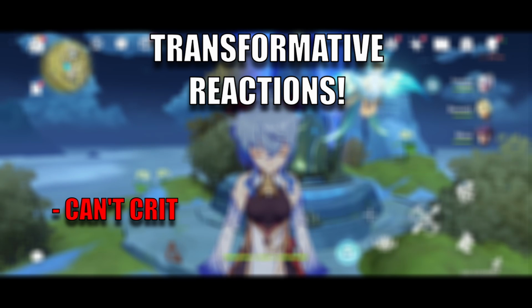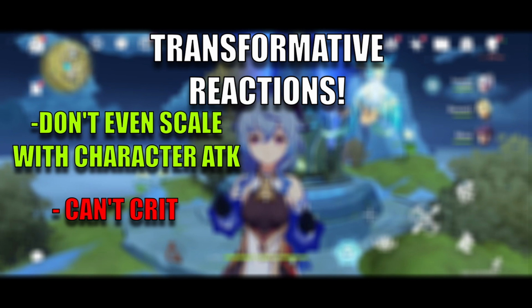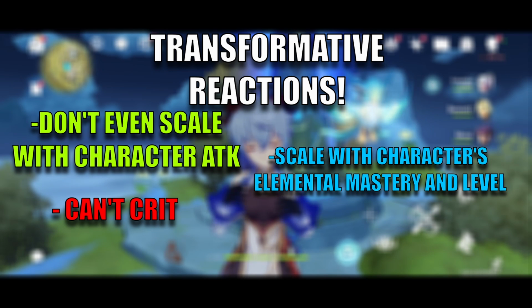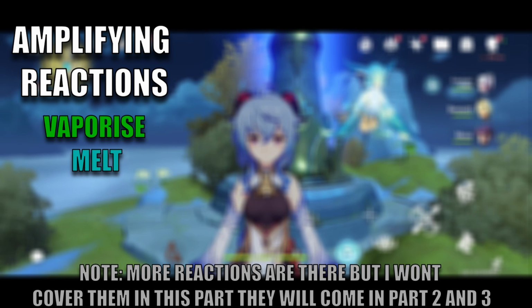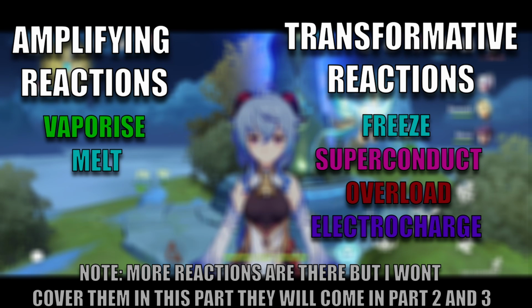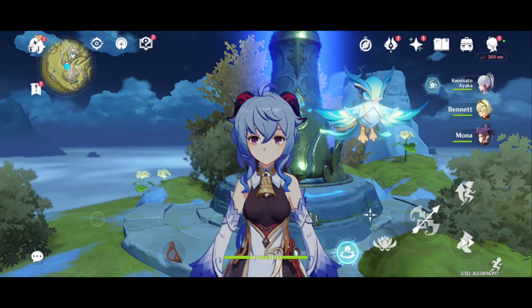On the other hand, transformative reactions can't crit, and they don't even scale with your character's attack. But they scale with elemental mastery and your character level. The amplifying reactions include Vaporize and Melt, while transformative reactions include Freeze, Superconduct, Overload, and Electro-Charge. Let's talk about these reactions, starting with the amplifying ones.